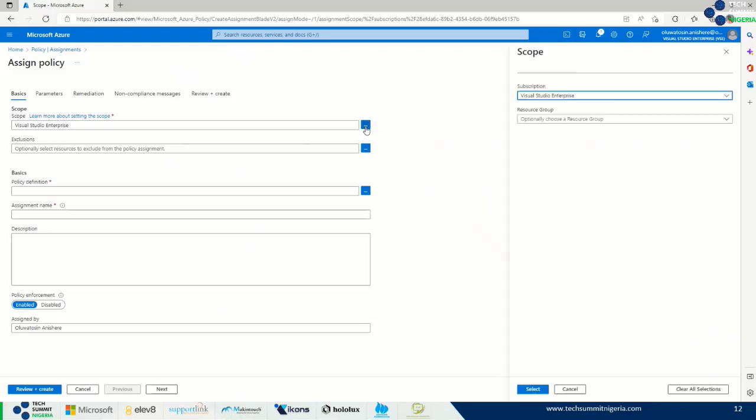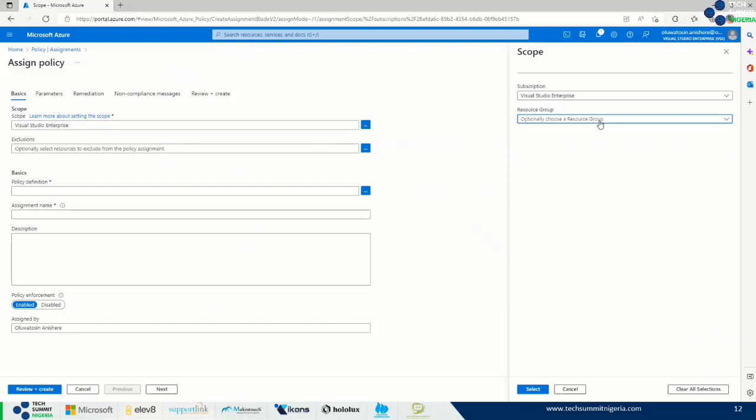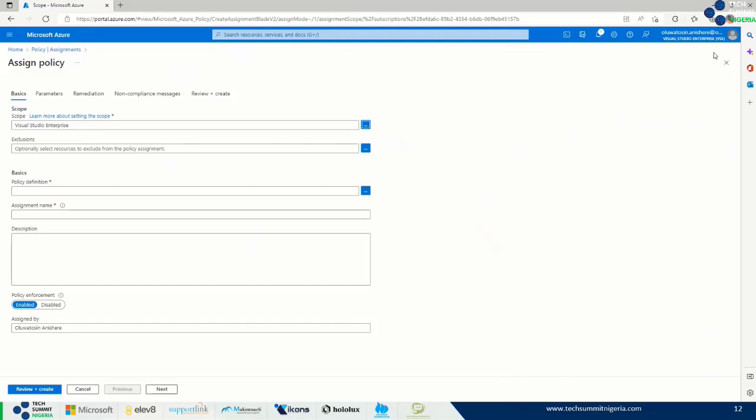We can use this ellipsis to narrow further. For me, I'm going to put my policy on this Visual Studio Enterprise subscription. If I want a particular resource group on that subscription, then I can narrow it down further. But right now, I'm just going to stay within the subscription level. So we'll leave this as it is.